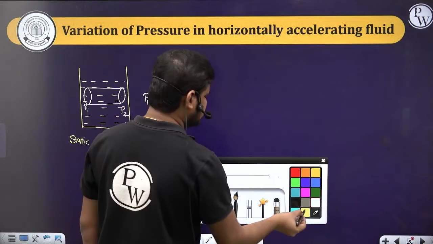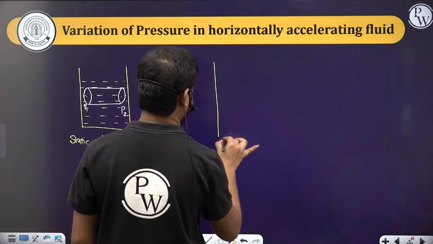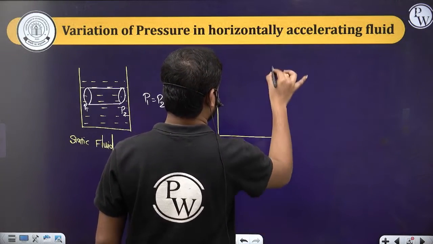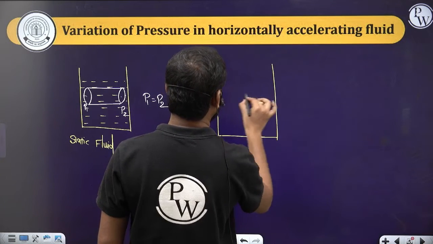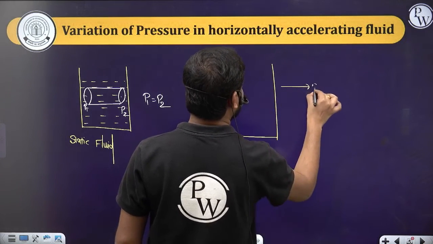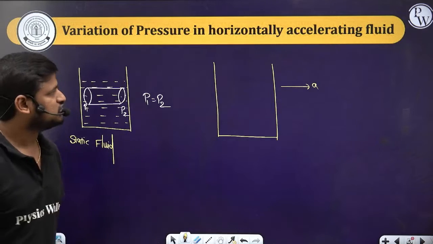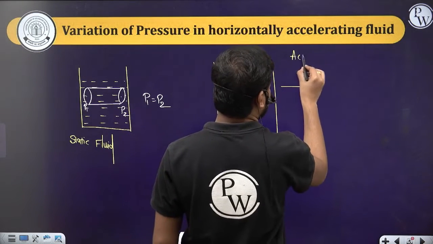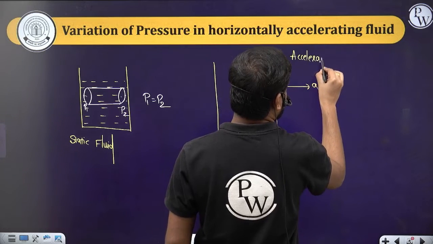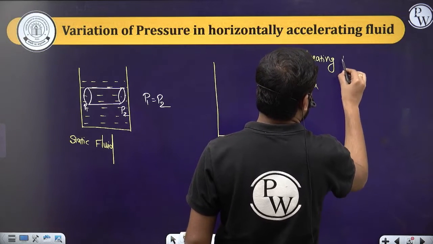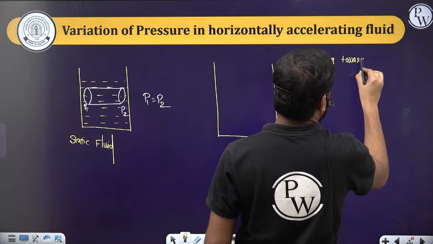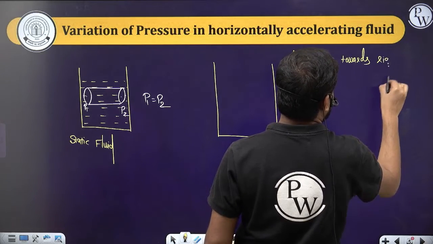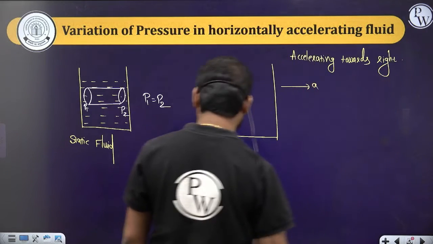Now let's take this container accelerating towards right. Okay, so now understand the concept.